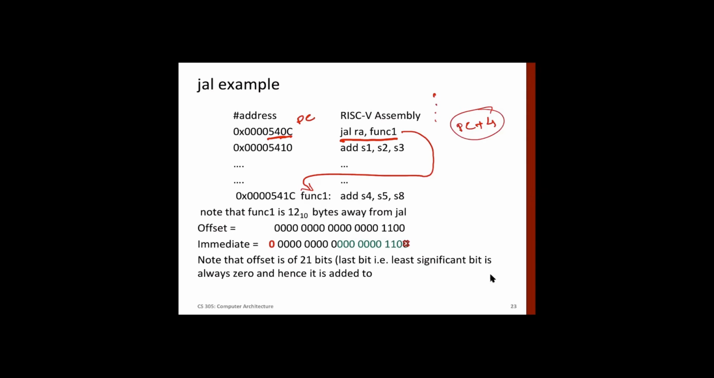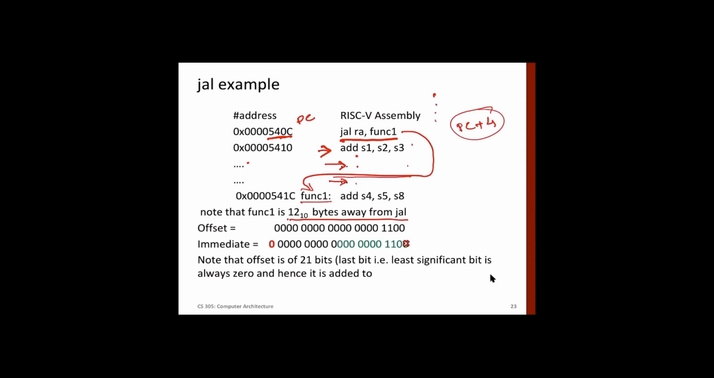So this instruction is 12 bytes away from JAL. Basically, one and two more instructions are there in between. This is one instruction, second, and third, right? So basically 4, 8, 12. Maybe the instruction is here. So basically 2 instructions away. Note that now this function to which we are jumping is 12 bytes away from JAL.